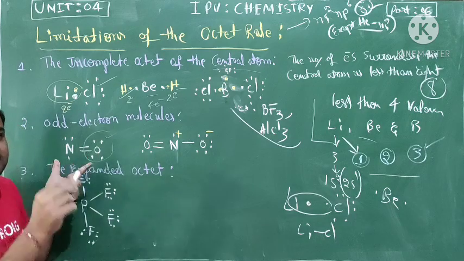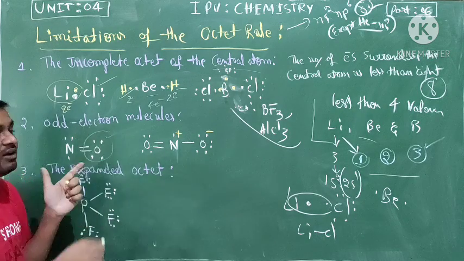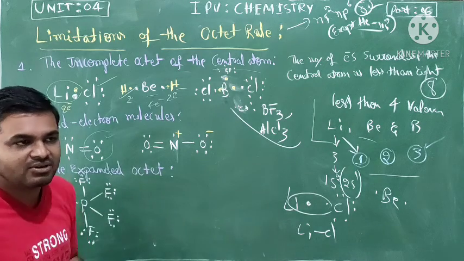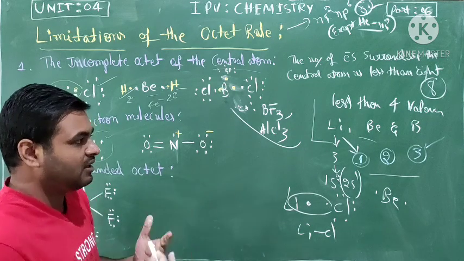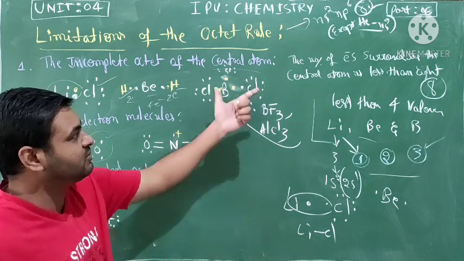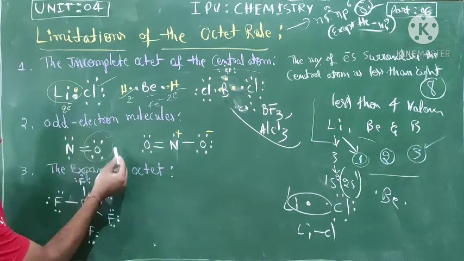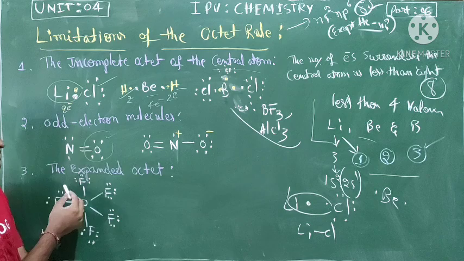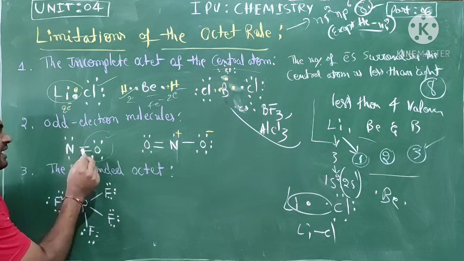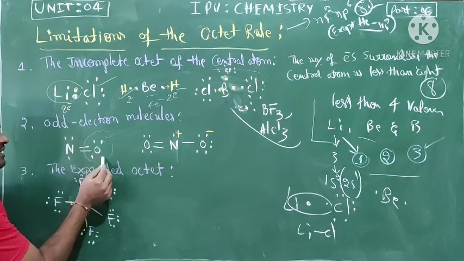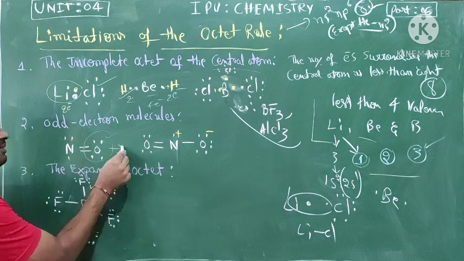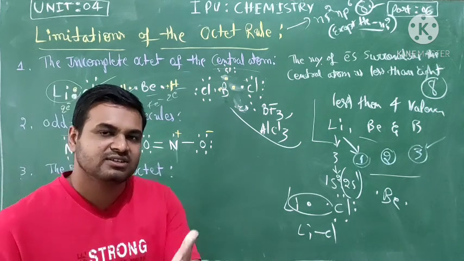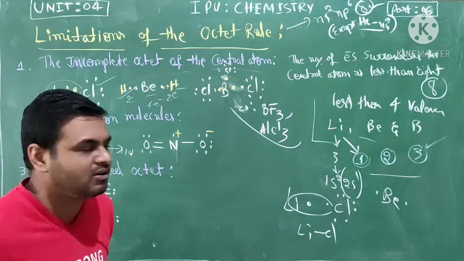It is less than that. We consider this an odd electron molecule. Odd electron molecules do not obey the octet rule. Count the whole molecule's electrons, including the bonding electrons: 1, 2, 3, 4, 5, 6, 7, 8, 9, 10, 11. It will be 11 electrons. This is an odd electron molecule, and odd electron molecules will not obey the octet.